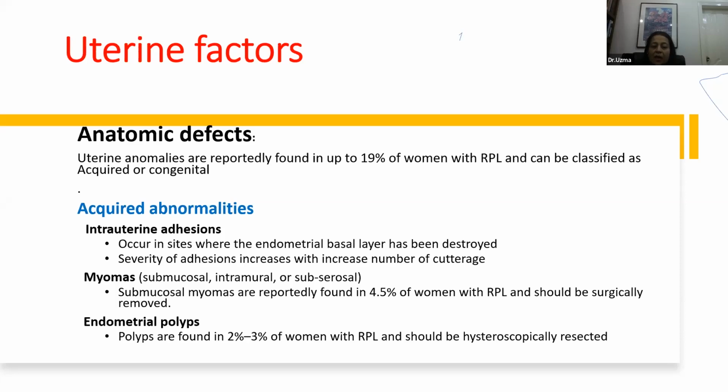Similarly, submucous myomas are found in 4.5% of women with recurrent miscarriages, and they should be surgically removed. Similarly, polyps are there in 2 to 3% of the women, for which we recommend hysteroscopic polypectomy.